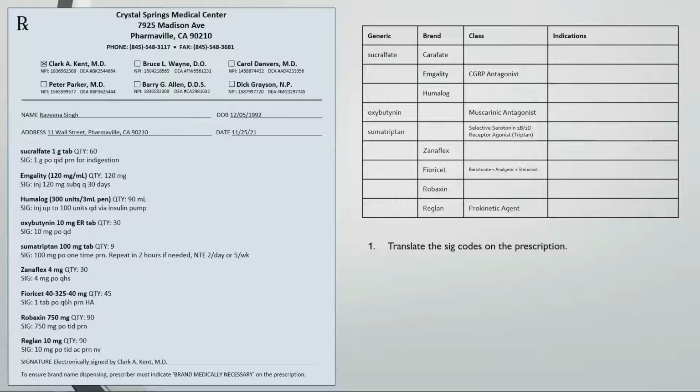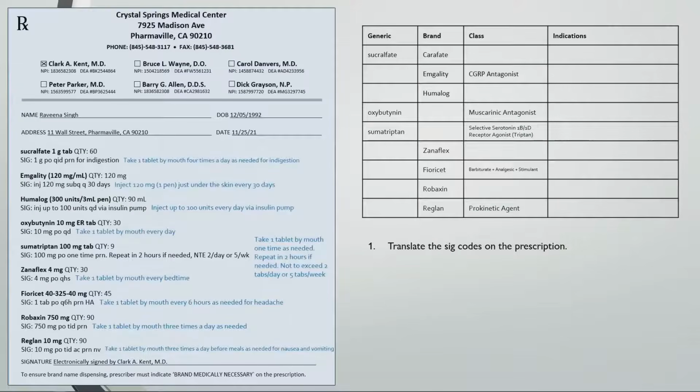Take a second to write out the directions for these Sig codes. Sometimes the prescriber will give the dosing in a strength such as 1 gram or 120 mg, but you'll want to write out the directions in terms of number of tablets or milliliters so it's easier for the patient to follow. So with that in mind, translate these Sig codes. It should look a little something like this. Instead of 1 gram, you say 1 tablet, or instead of 4 milligrams, it's 1 tablet.